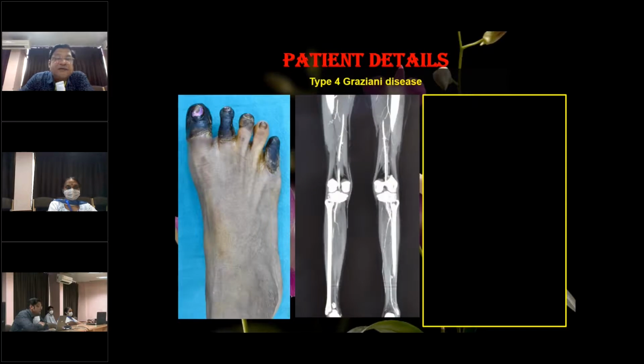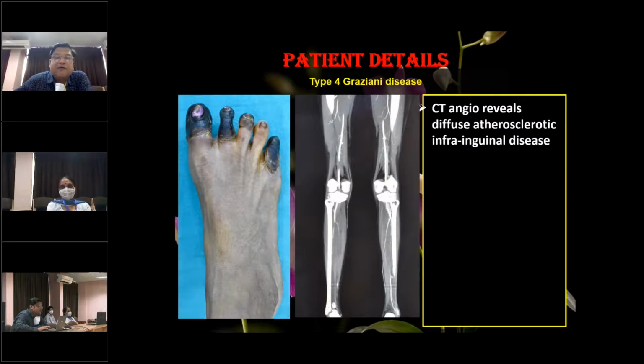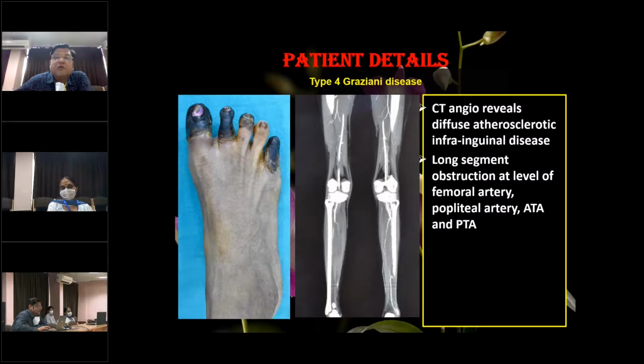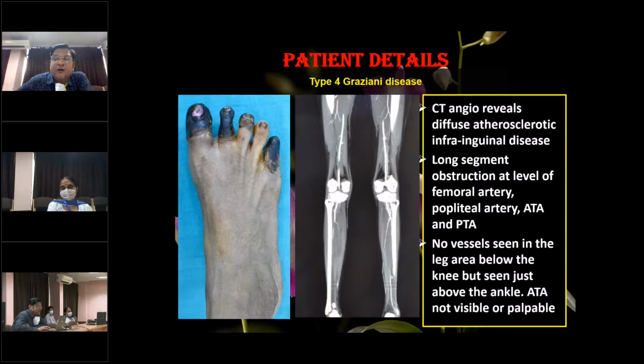So this patient underwent a CT angiography, and the slide shows the clinical picture on one side and the CT image in the middle. Basically, the CT angiography is an important investigation to document these cases. The CT angiography revealed a diffuse atherosclerotic infrainguinal disease. There is also a lot of calcification in these patients, and there was a long segment obstruction at the level of the femoral artery, popliteal artery, anterior tibial artery, and posterior tibial artery.